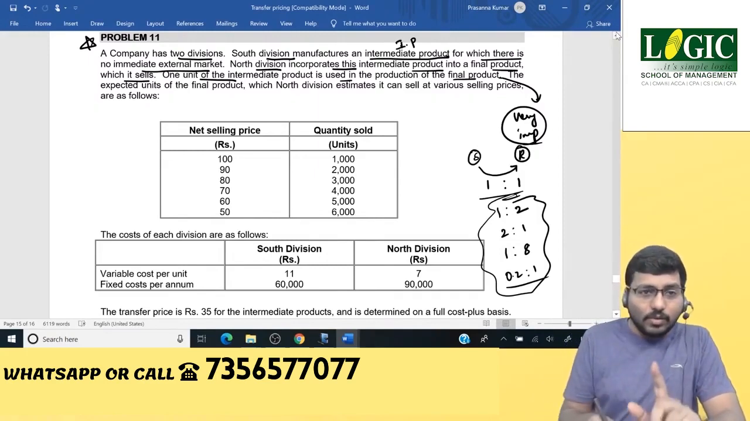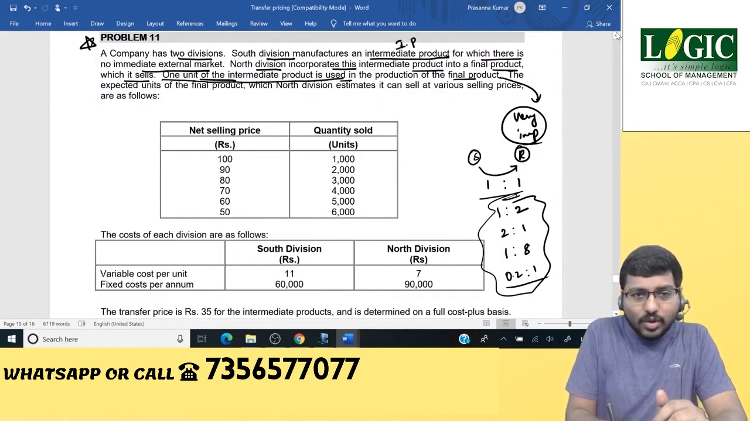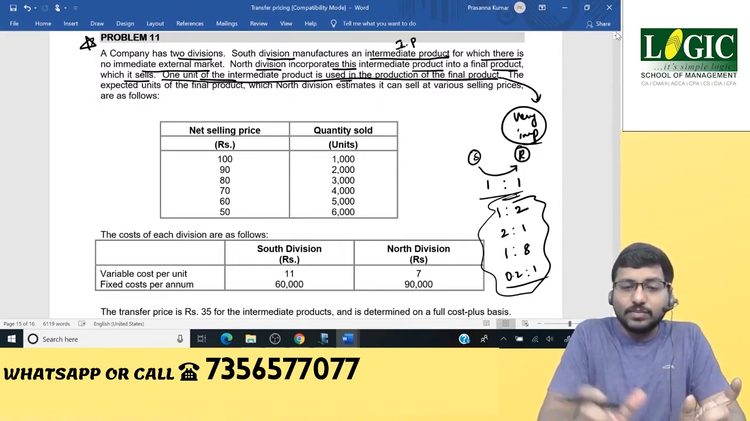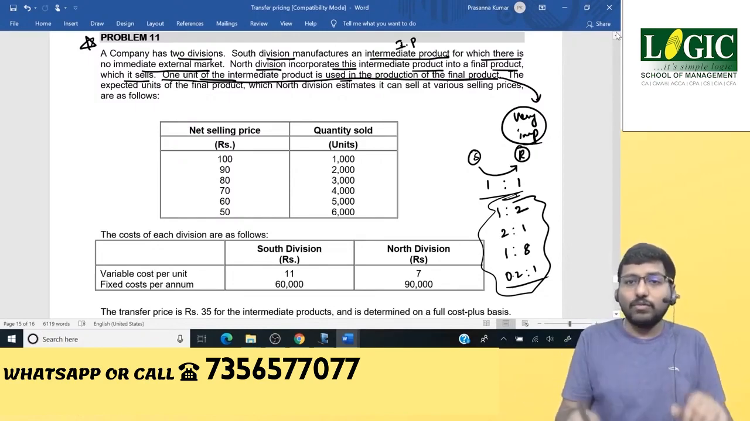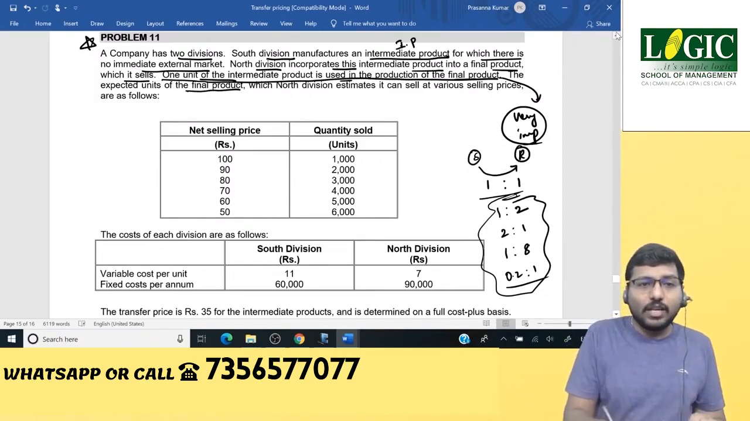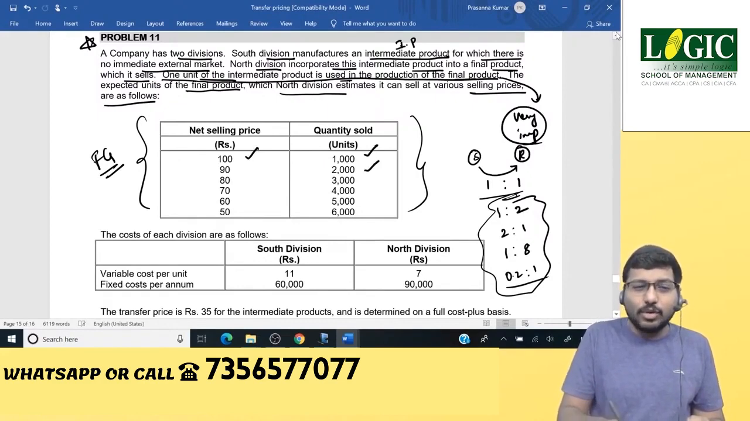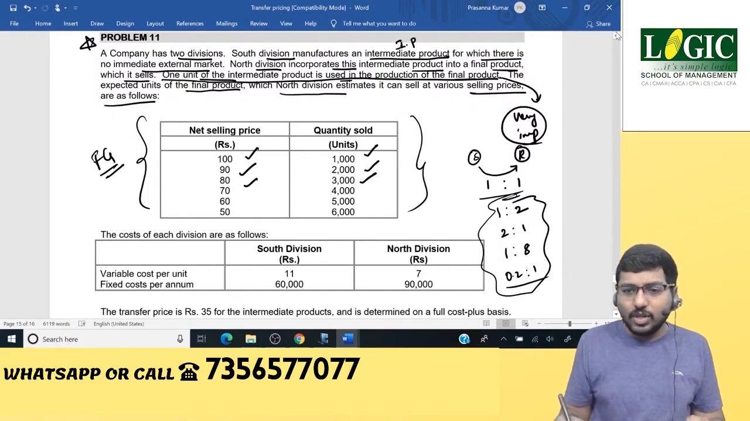So you have to be really careful in these kinds of problems. Fortunately, the problem that we are doing right now, we don't have this problem. Because 1 unit of intermediate product is used in the production of the final product, 1 unit of input is equal to 1 unit of output. The expected units of the final product, which the North division estimates it can sell at various selling prices, are as follows. These are the selling prices of the final product, which is nothing but the finished good. 1,000 units you can sell at 100; as you increase the number of units, the price reduces. 3,000 units at 80 and so on. It is given.